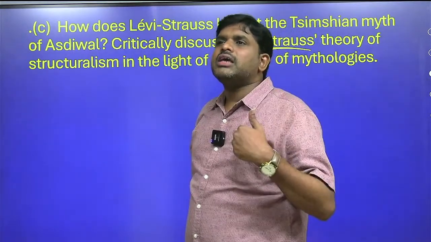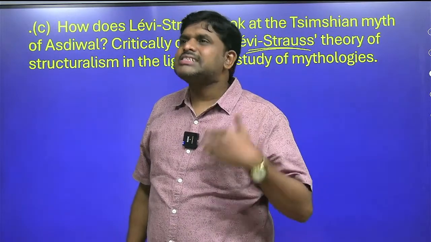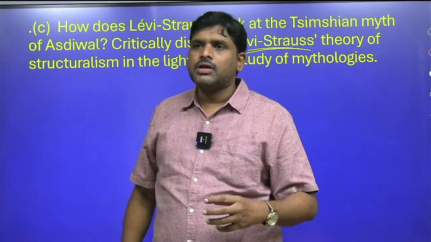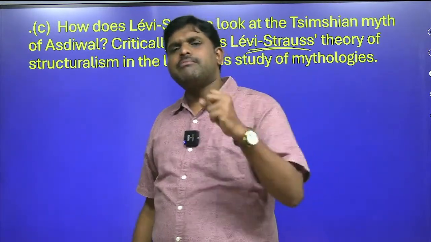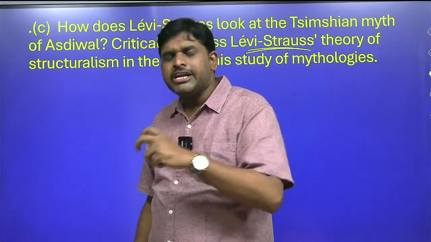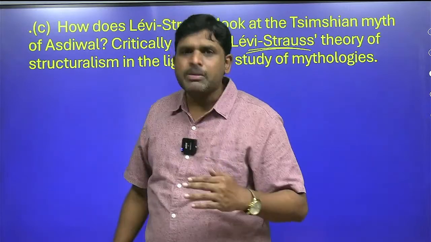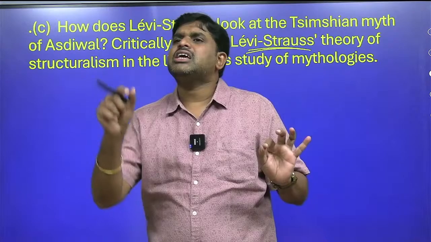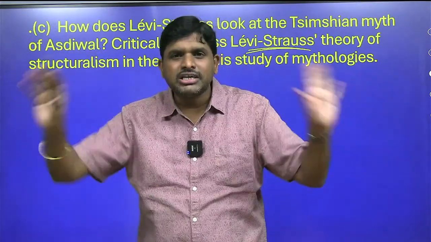A son is attracted towards the mother, and the son forcefully marries the woman, his mother. Then there will be chaos in the society, and the people will come and scold, and people will have hatred towards that individual. Then he came to the conclusion that that type of thing should not be there, which is called the Oedipus complex. From that Oedipus complex, incest has been developed. Hence this incest is called what? Incest taboo.